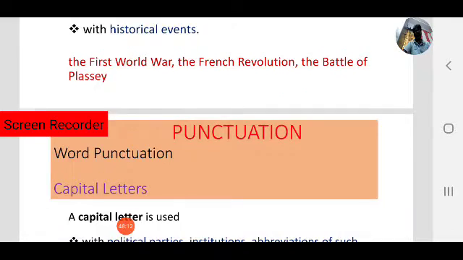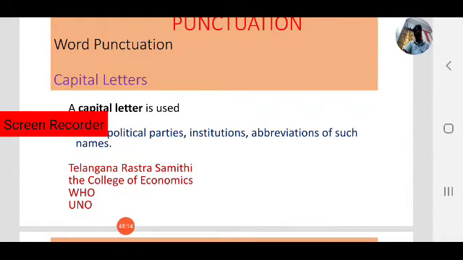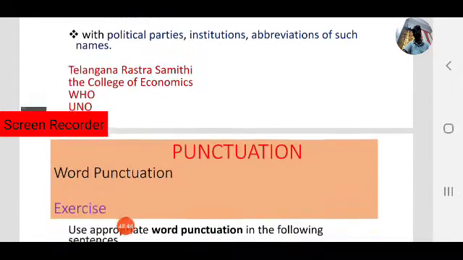Next, political parties, institutions, and abbreviations of such names also use capital letters. Political parties, TRS, BJP, Bharatiya Janata Party, Indian National Congress, INC, like that. In political parties, names must be in capital letters. Institutions, and abbreviations, WHO, UNO, like that.